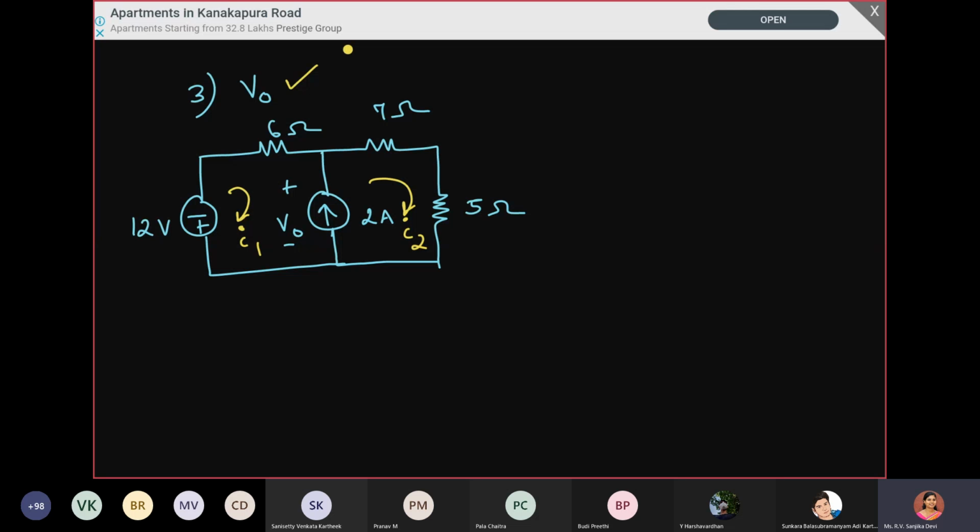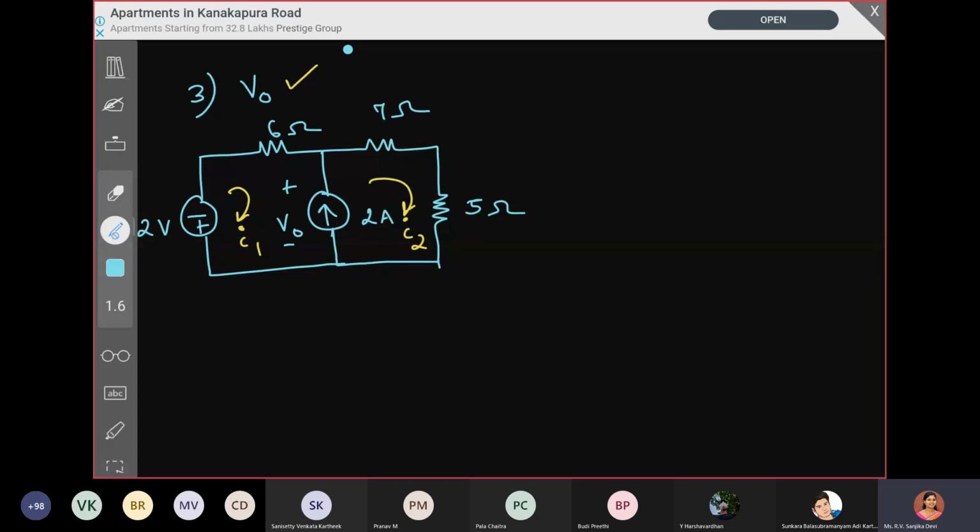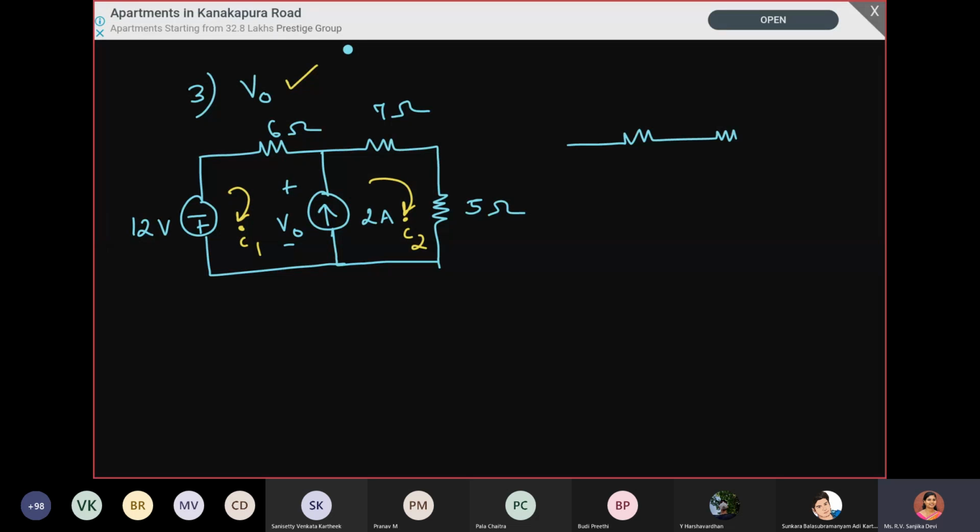In this numerical there is only a current source without any series element, so we just remove the current source alone and redraw the circuit without it. That will create a super mesh. Without the current source, we redraw the diagram.